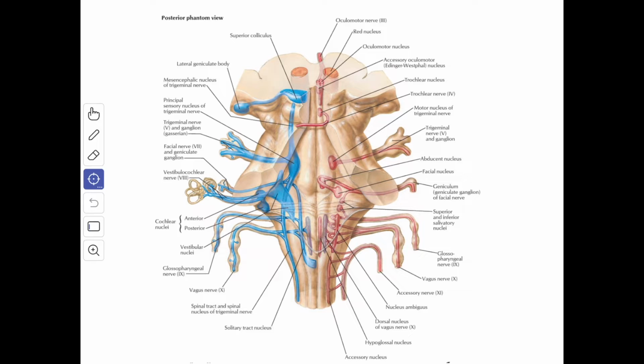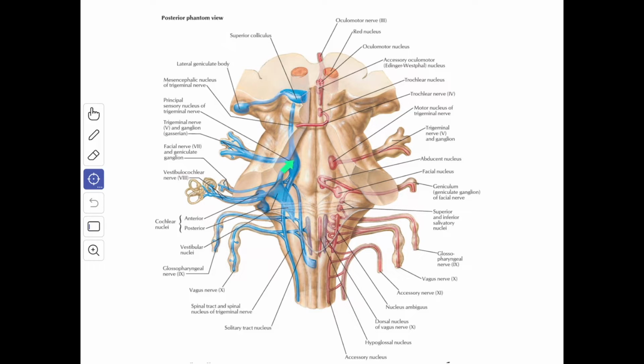Next we'll see about the general somatic afferent nuclei. The general somatic afferent nuclei include the three sensory nuclei of the trigeminal nerve. The first one is the chief or the principal sensory nucleus of the trigeminal nerve. Then you have the spinal nucleus of the trigeminal nerve and its tract, and then you have the mesencephalic nucleus of the trigeminal nerve.